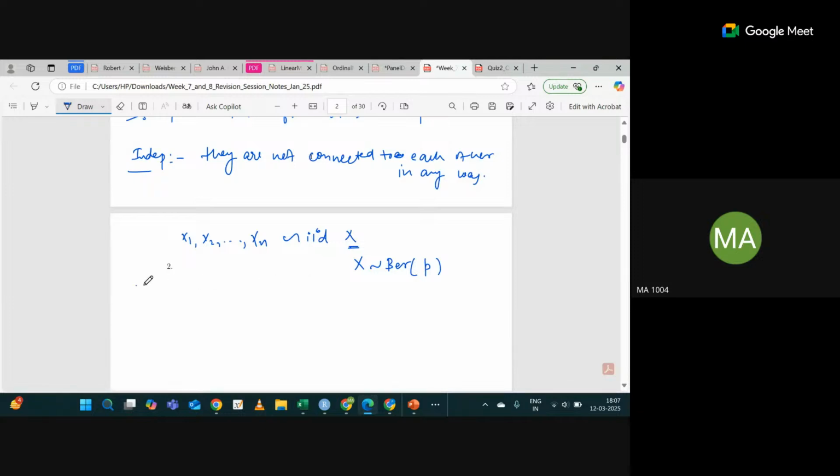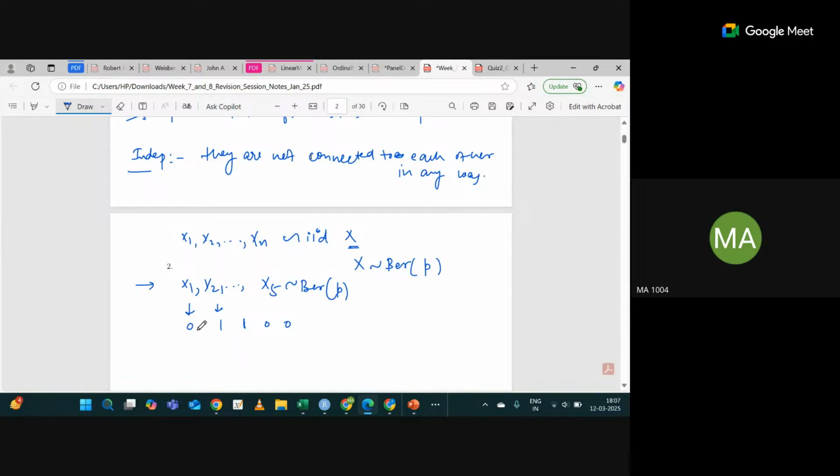Suppose in general, for simplicity, let's say x1, x2 up to x5 follow Bernoulli P. Now, let's say you collected the sample. Bernoulli P means I ask you to toss a coin 5 times and observe the values, right? Then it can be 0, 1. Let's say 1, 0, 0. This is one of the possibilities.